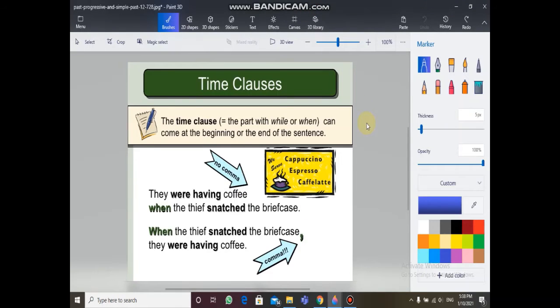The time clauses for the past progressive are while or when. We can use them at the beginning of the sentence, or we can use them in the middle of the sentence. They were having coffee when the thief snatched the briefcase. Here, when is used in the middle of the sentence, so there's no need for a comma. But in the second example, when the thief snatched the briefcase, they were having coffee. When is used in the beginning of the sentence, that's why we need to add a comma.